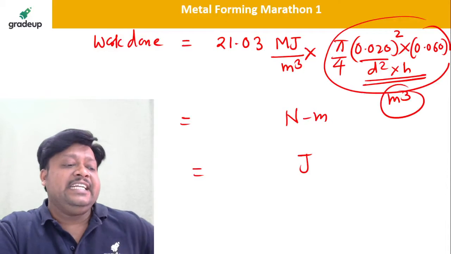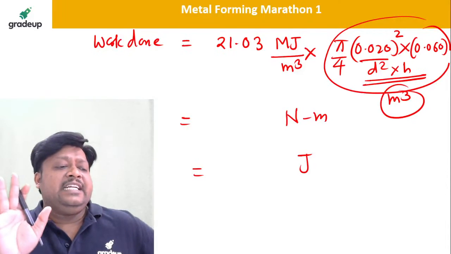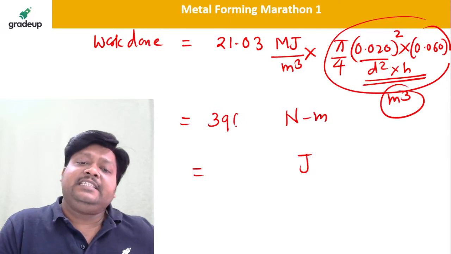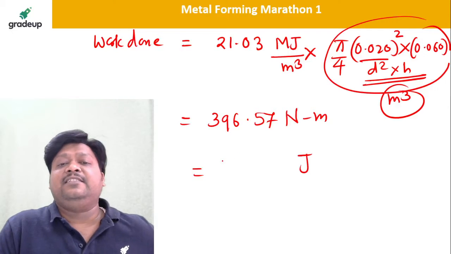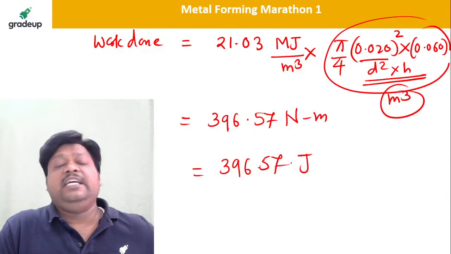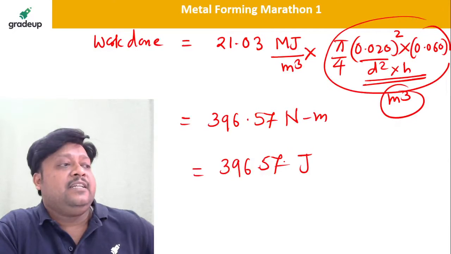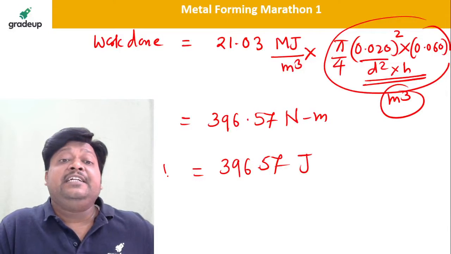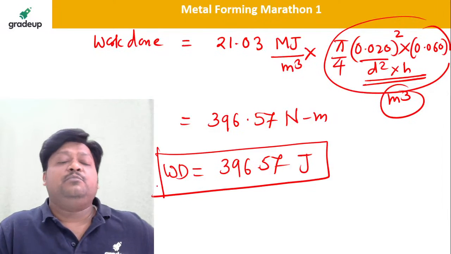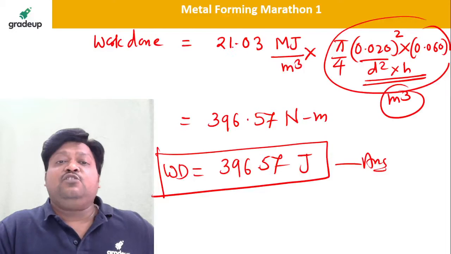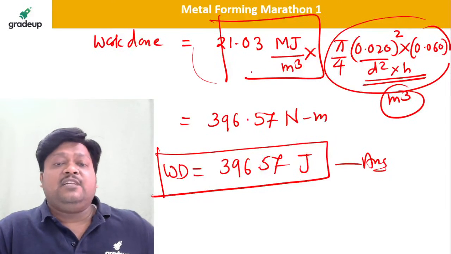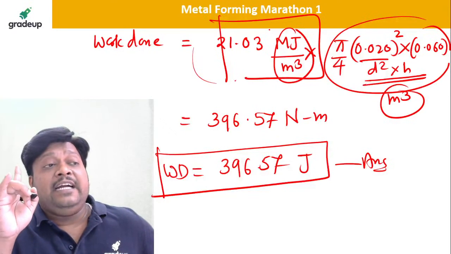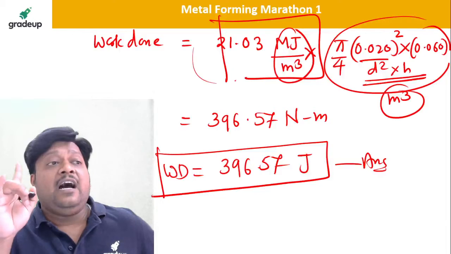Yes, 396.57. This is the answer, 396.57. Yes, everybody got this answer. Everybody, please understand, this is the work done in terms of joule or Newton meter. This is the final answer. This is also an answer, but this answer is in megajoule per meter cube. That is why I told you the units and how to convert those units.